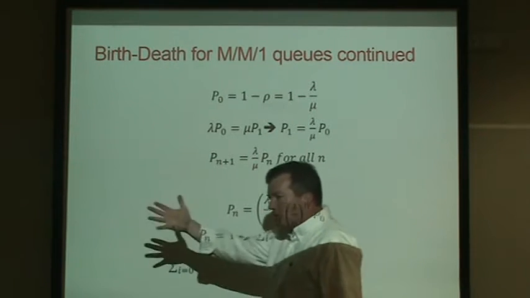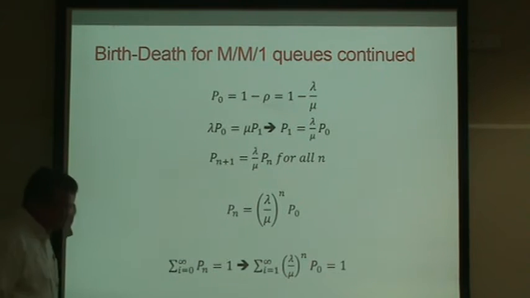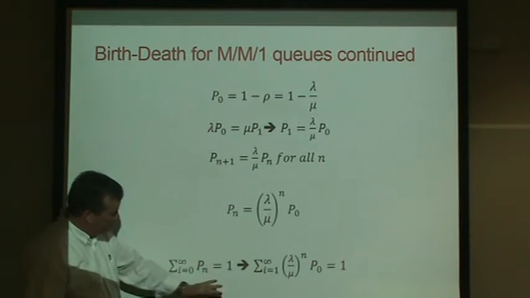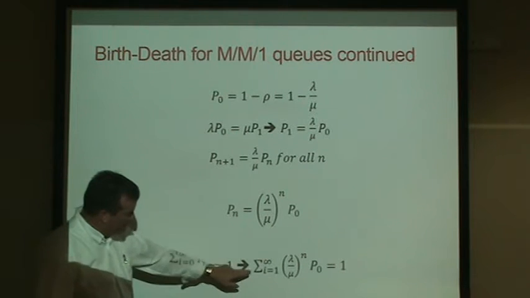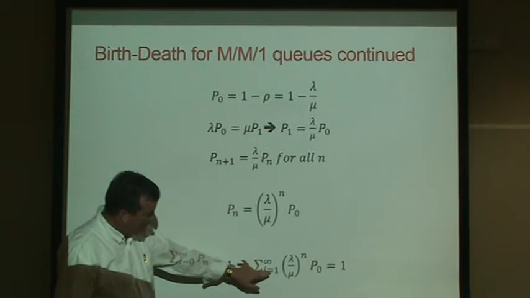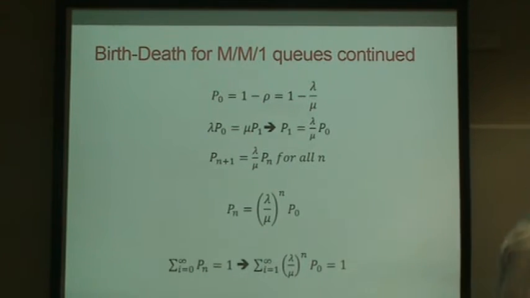And if we summed up all the probabilities of being in all the states all the way off to infinity, it would all add up to 100% or 1. So that implies that the sum of all of these adds up to 1. Okay.